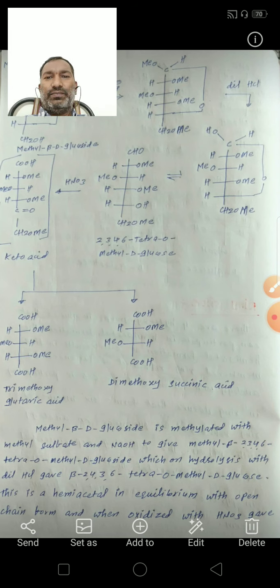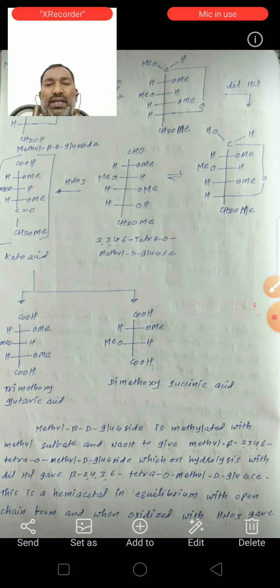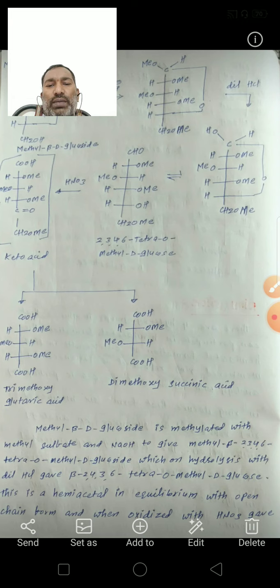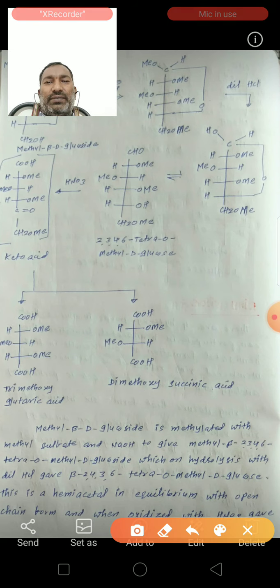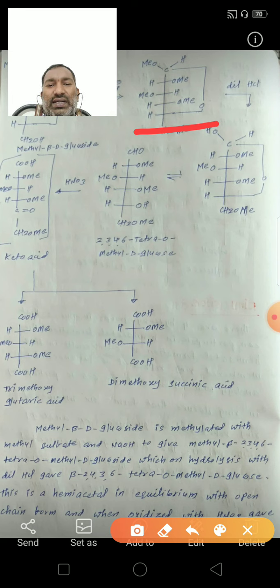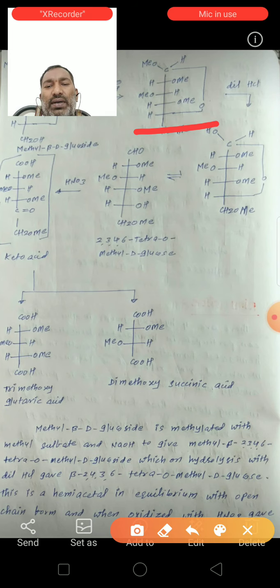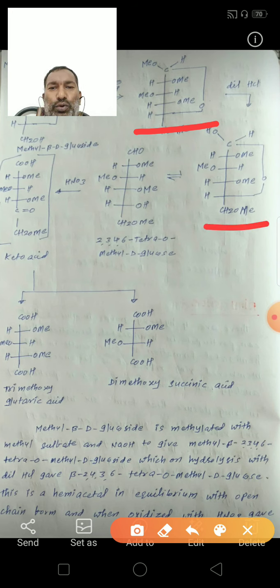cyclic ring. So methyl beta-glucoside is methylated with methyl sulfate and sodium hydroxide to give methyl beta-2,3,4,6-tetramethyl-D-glucoside. This glucoside on hydrolysis with dilute HCl gave beta-2,3,4,6-tetramethyl-D-glucose.